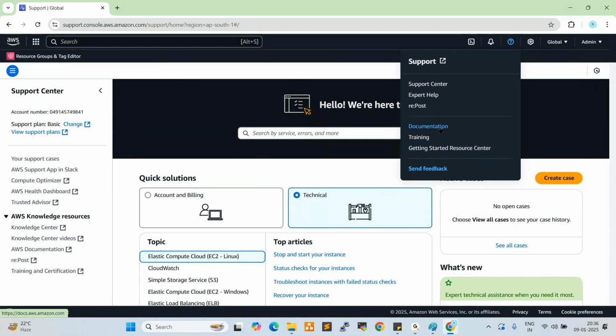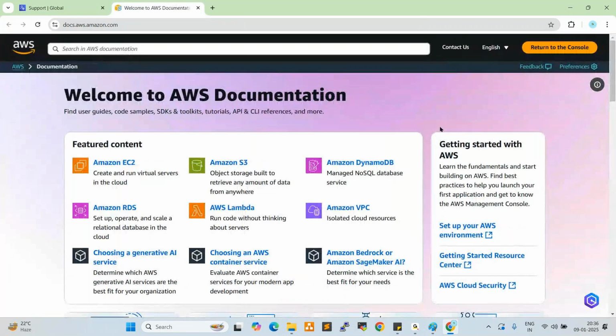AWS provides official documentation, detailed documents. Click on this. Once you click on this, the first ones are EC2 Elastic Compute Cloud, S3 Simple Storage Service, DynamoDB, RDS Relational Database Service, AWS Lambda, Amazon VPC.